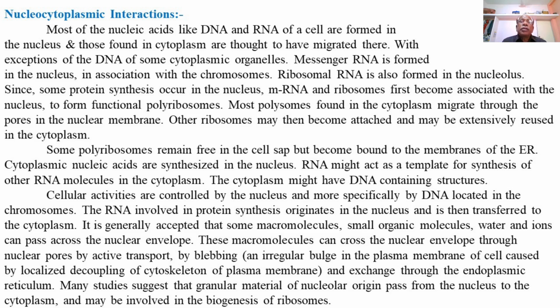Messenger RNA is formed in the nucleus in association with the chromosomes. Ribosomal RNA is also formed in the nucleolus. Since some protein synthesis occurs in the nucleus, mRNA and ribosomes first become associated in the nucleus to form functional polyribosomes. Most polyribosomes found in the cytoplasm migrate through the nuclear pore complex of the nuclear membrane. Other ribosomes may then become attached and may be extensively reused in the cytoplasm.